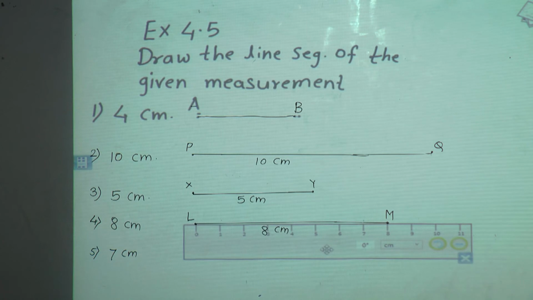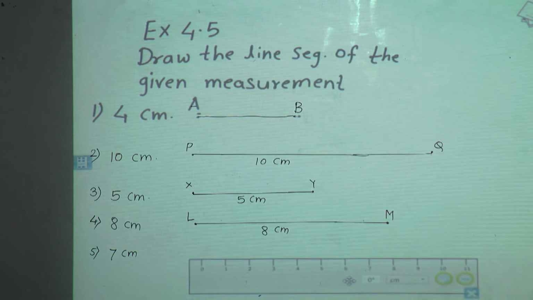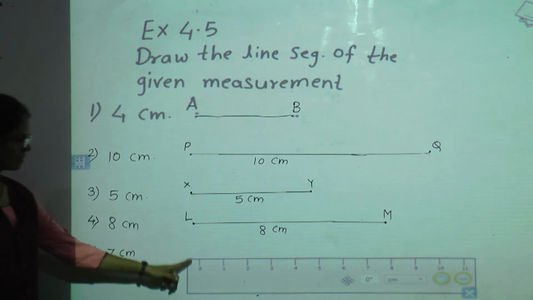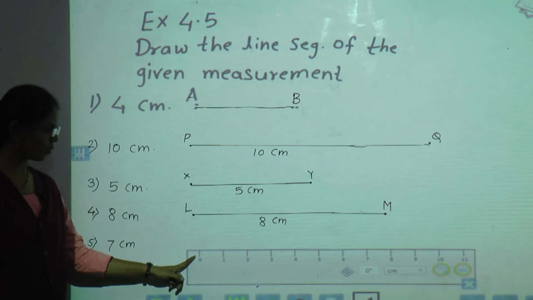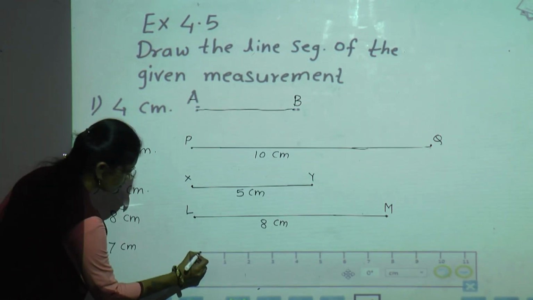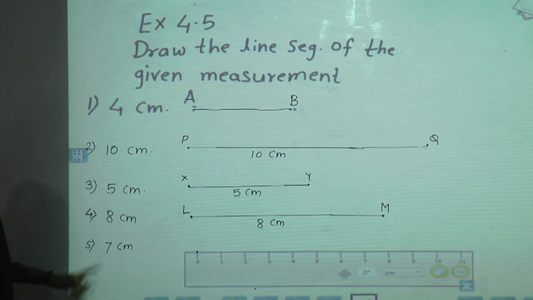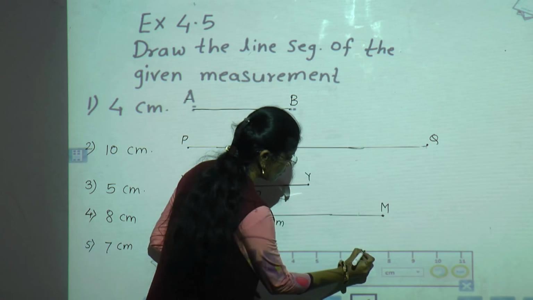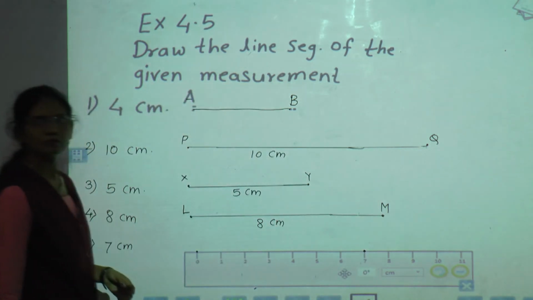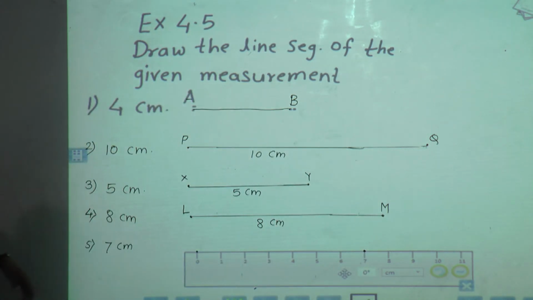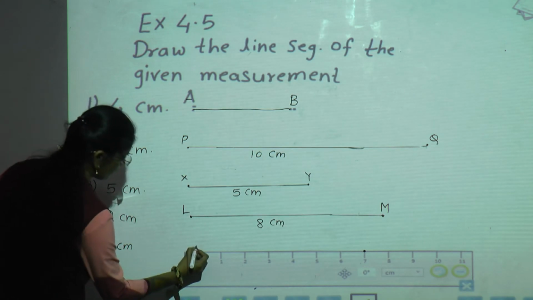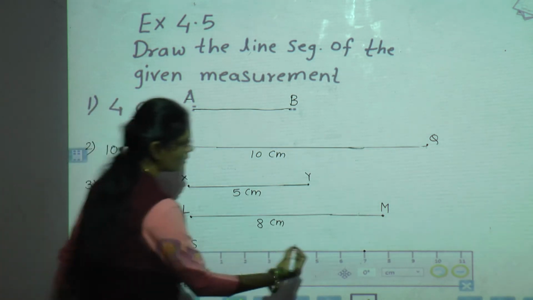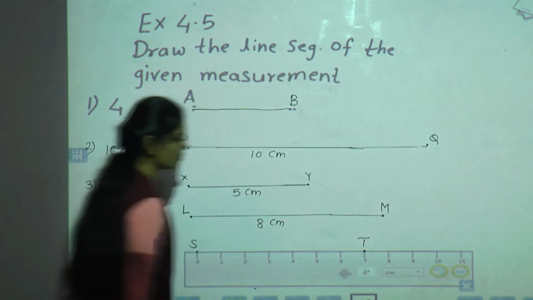Now with the help of the ruler, give the first point against the 0 mark. Here the 0 mark is there, so give 1 point here. We have to draw a line segment of 7 centimeter. So see where is the 7? Yes, 7 is here. So give another point here. Now give the name. Any name you can take. We will take ST.